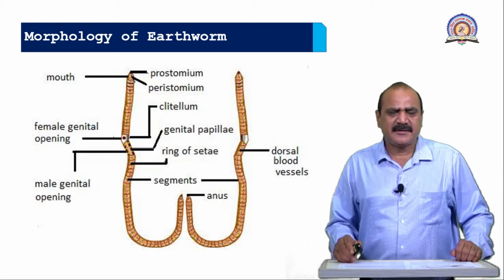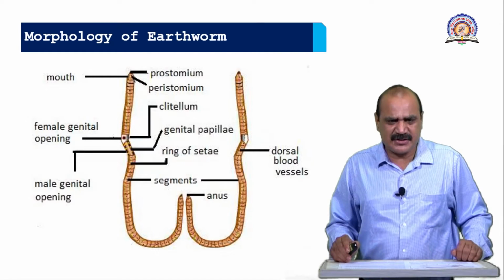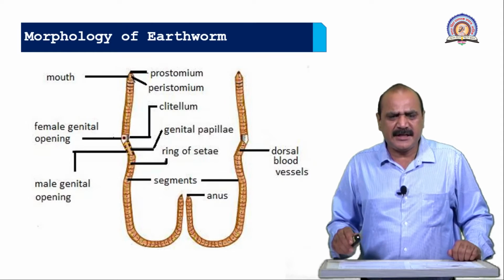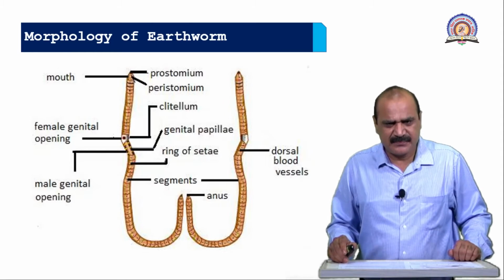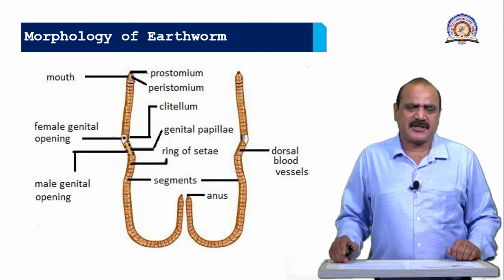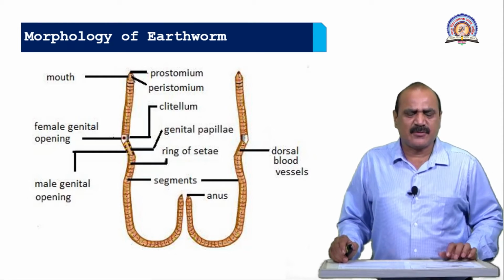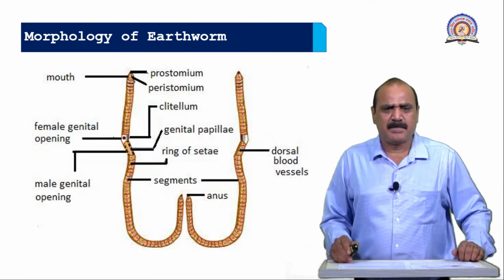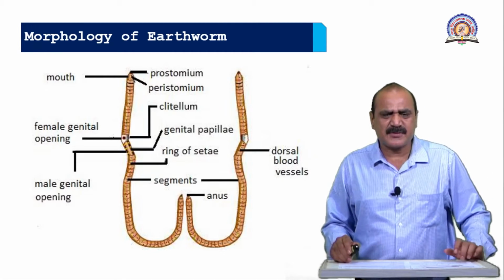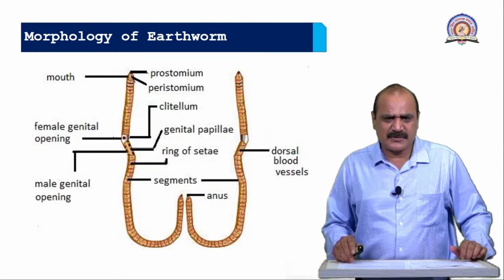From the 17th segment up to the last segment is the postclitellar region. The body of this earthworm is made up of 80 to 120 segments, and each segment is made up of annular ring-like structure. Externally they show this structure, but internally they are also made up of internal septa, and some pores are present in the internal septum, because the coelomic fluid passes from one region to the other region through these pores.